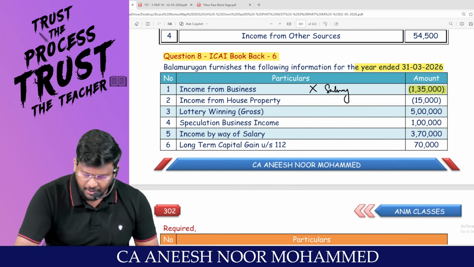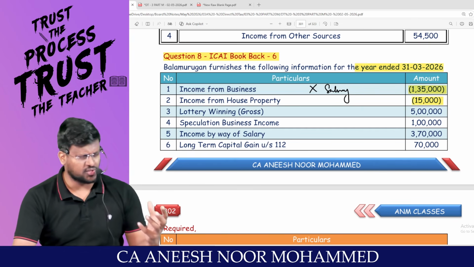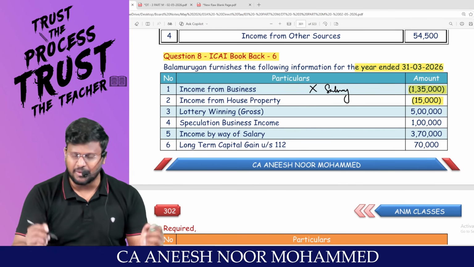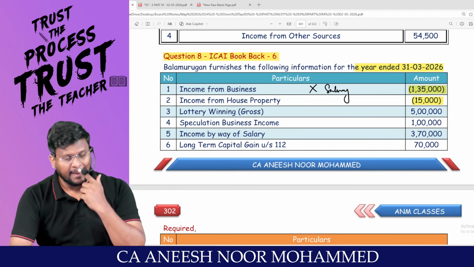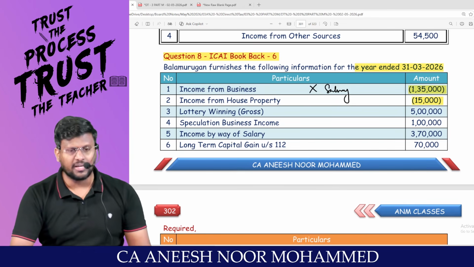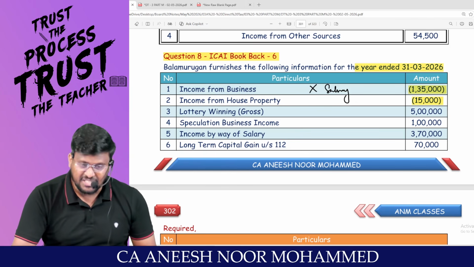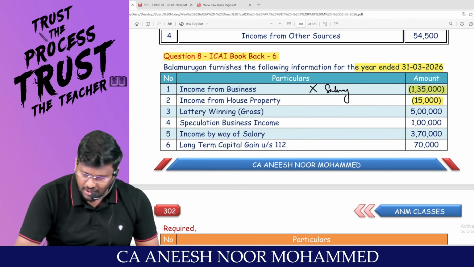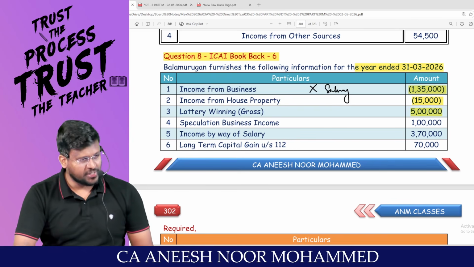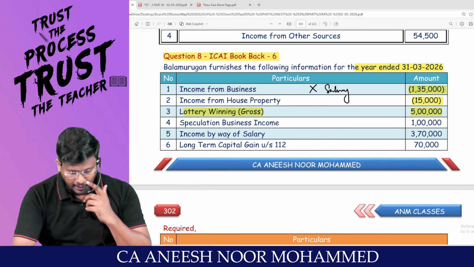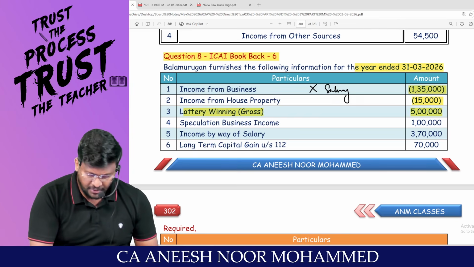Income from house property, 15,000, basically loss. Sir, if you are traveling through optional tax regime, inter-head adjustment is possible up to an amount of 2 lakh. But if you are traveling through default tax regime, this has to be carried forward. Lottery winning, sir, they will not allow any other loss to be set off, because lottery winning should always be taxable in gross and should be taxable under IFOS.